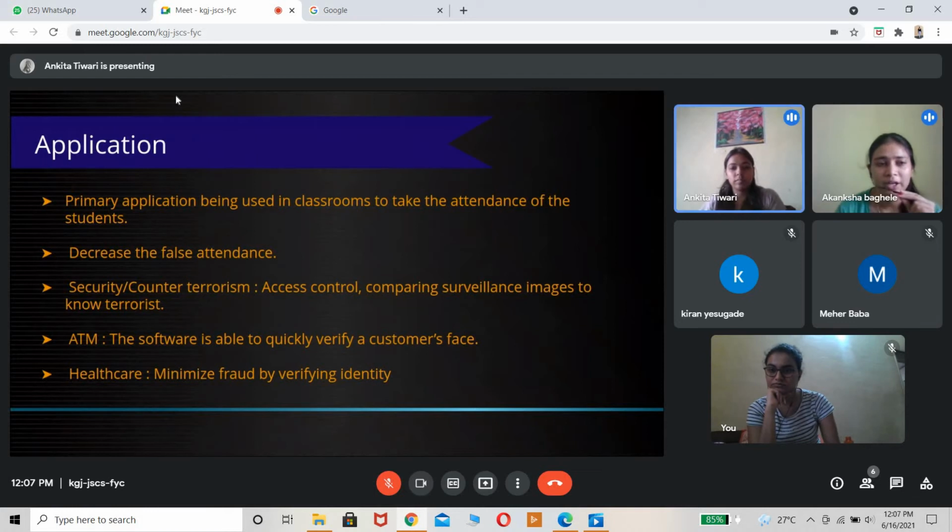Yeah, so the application of this program is that we can use it in a classroom for taking attendance, reducing proxies and decreasing the false attendance system. In some places like security, counter terrorism, ATM machines and healthcare, we can also use this project further.